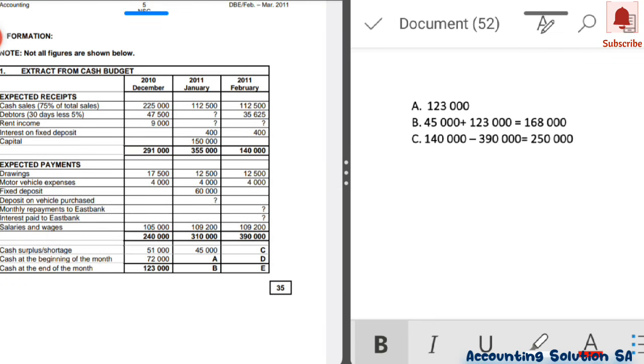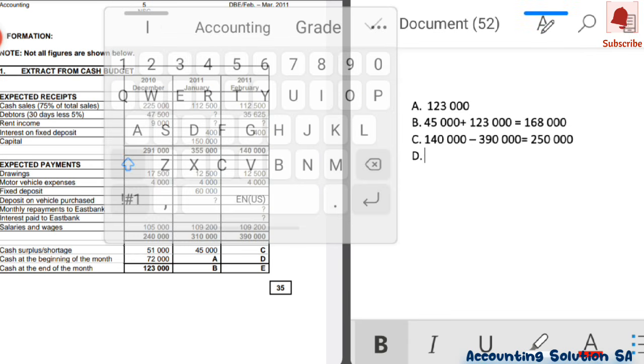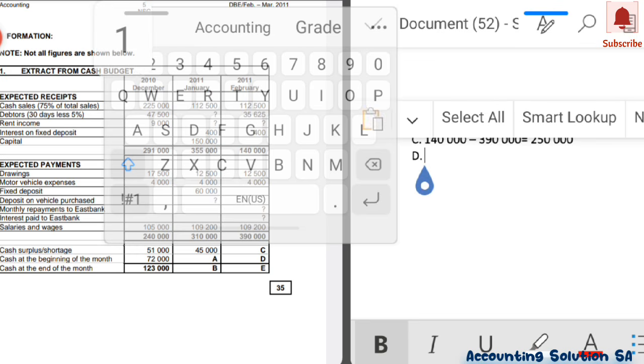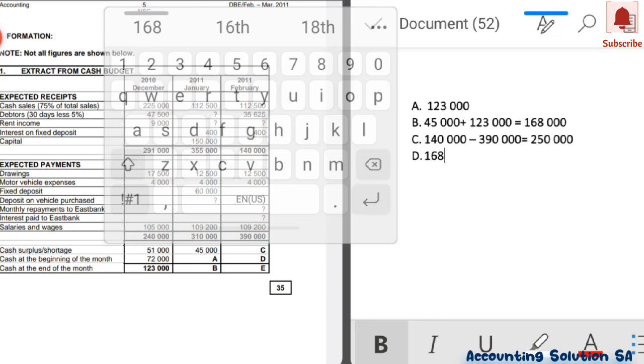Number D is cash at the beginning of the month. Very simple. Opening balance is the closing balance of last month. So that means we check number B. Last month's closing balance of January was 168,000.